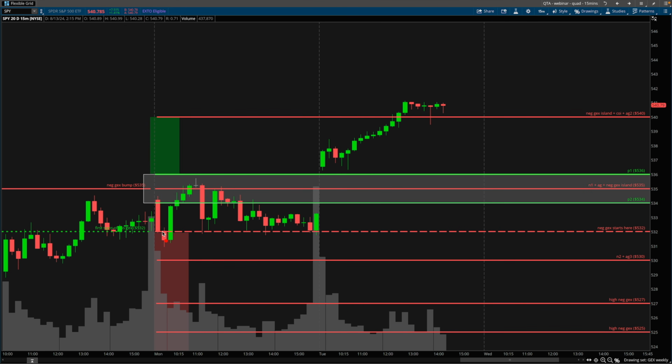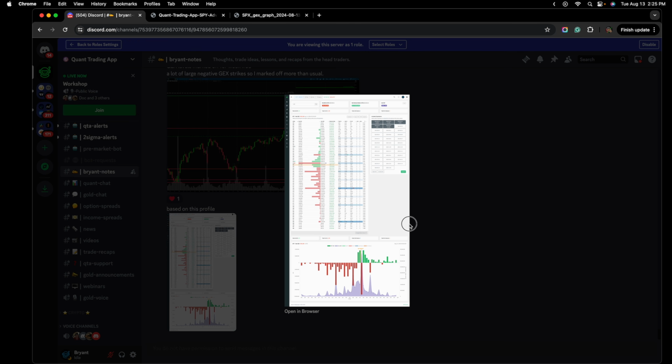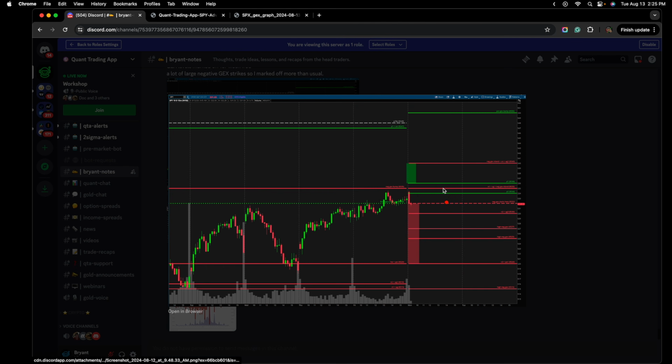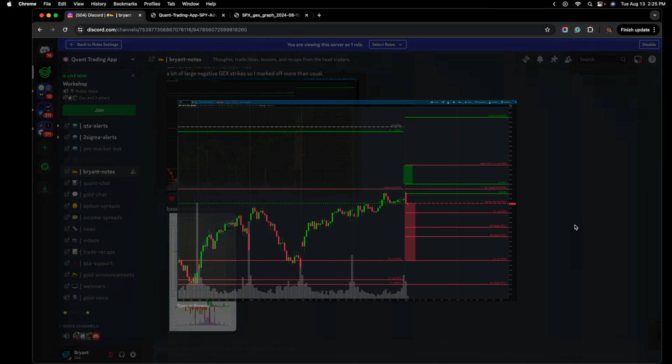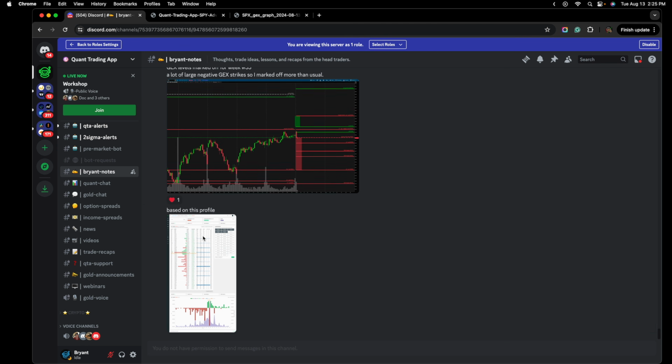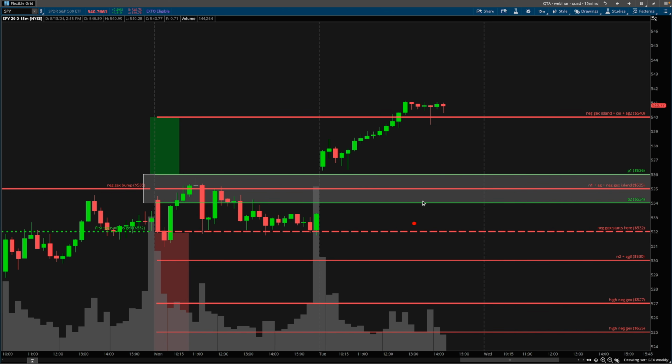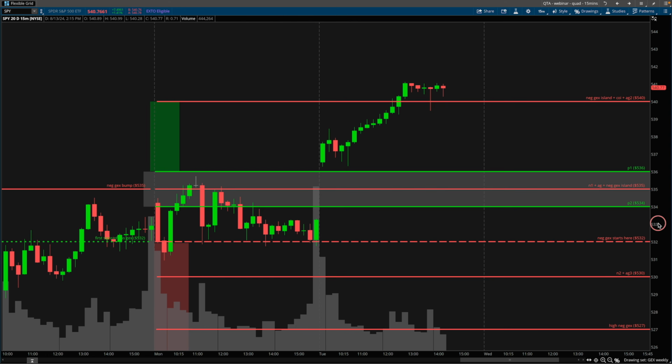So yesterday, market opens, we plot these levels on our chart. I then share it for archive purposes so you guys can see these are the exact same levels here. This is the exact profile from yesterday. That builds a framework for myself and already creates some sort of a blueprint. So I have some sort of an idea for how price action might unfold.